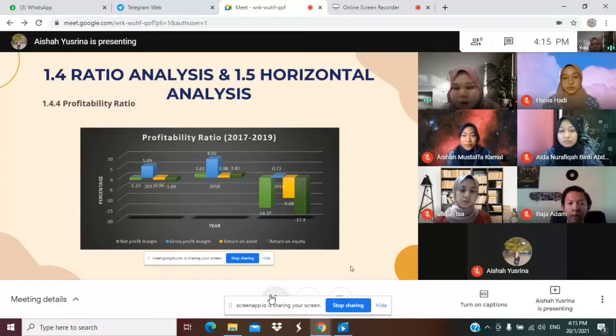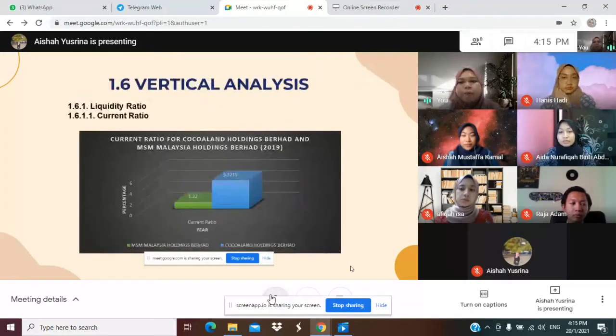For net profit margin, the highest ratio was in 2018 with 1.61%, while for gross profit margin, the highest was also in 2018 at 8.92%. Meanwhile, for return on asset, the highest was in 2019 at 9.68%, and for return on equity it was in 2018 with 1.81%. Next, we have vertical analysis.